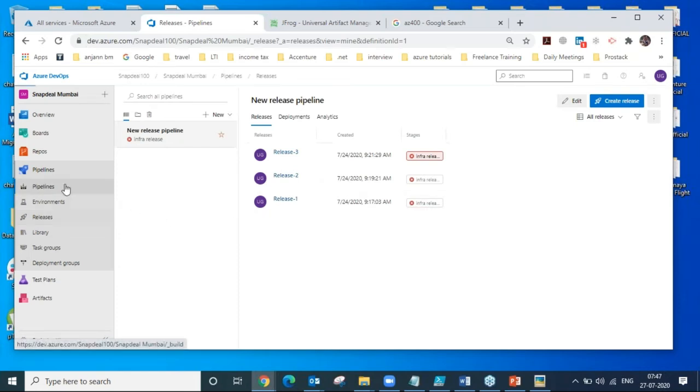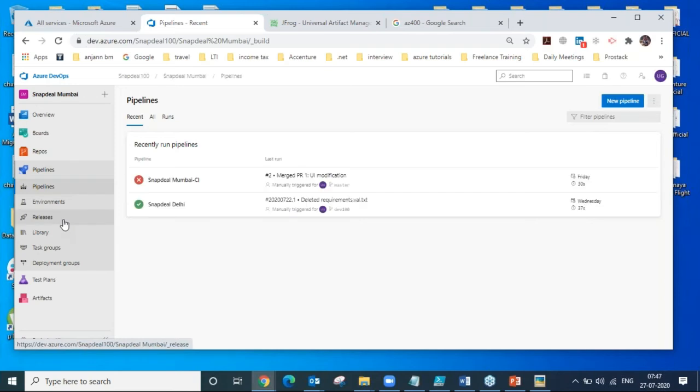So we can have our build pipelines, we can have our release pipelines, and also if we want to do deployment on multiple environments, like I want to deploy in dev as well as UAT as well as validation environment as well as QA at a single stage, I can go for the deployment groups. I can go for the release in multiple environments at a single point of time. So that thing can also be done over here.